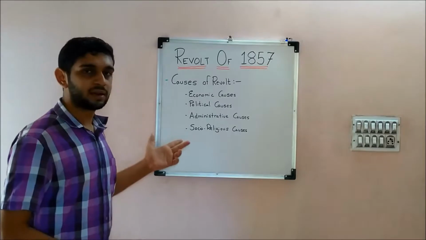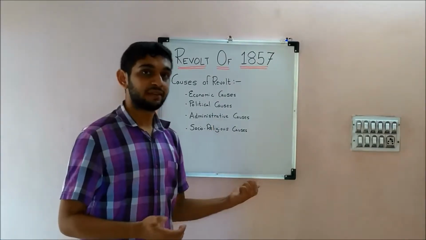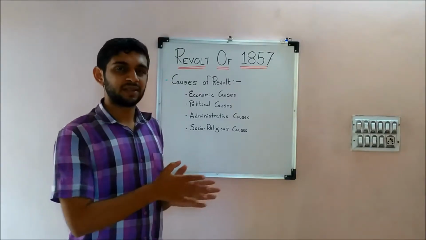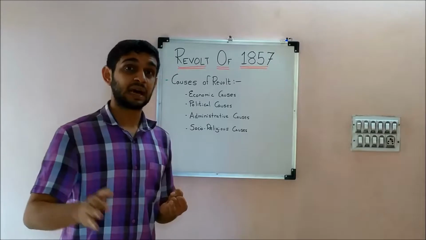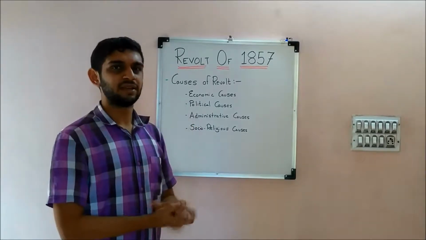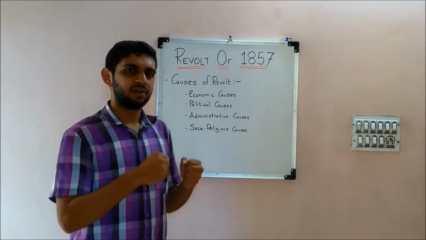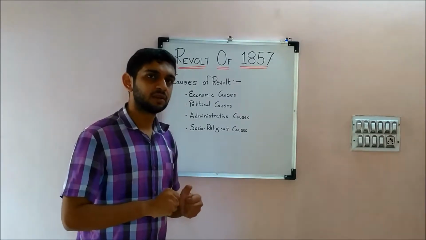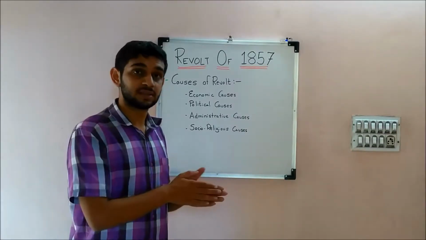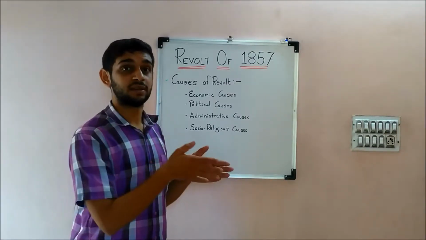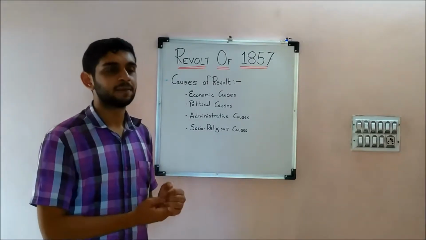Now, second is the political cause. We haven't gone through this yet, which will be coming up in the medieval era. The Britishers came with different policies, doctrine of lapse, subsidiary alliance. There were many different policies because of which the rulers were suspicious about the intentions of these Britishers. Again, succession was denied to Hindu kings. Same was the case in the Mughal house after the death of Prince Faqir in 1856.